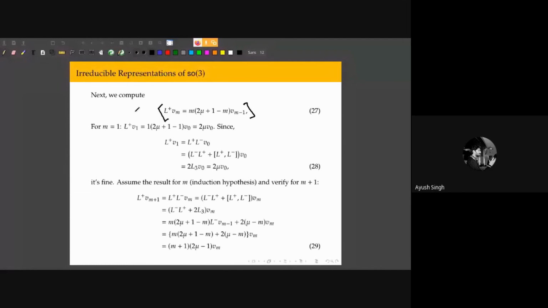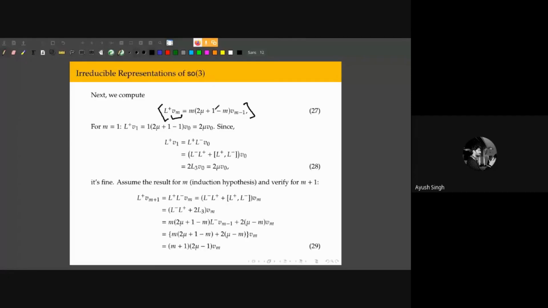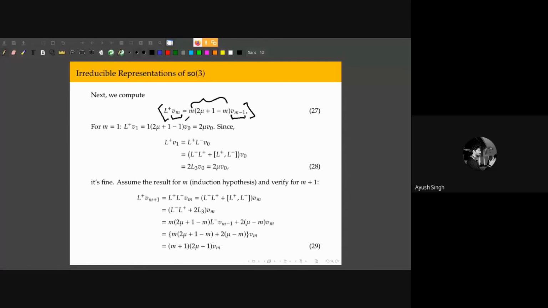At a very basic level, it states that if I have the mth eigenvector and I act with L plus on it, I get the (m minus 1)th eigenvector multiplied by some numbers. This L plus is the raising operator, which lowers the index of the vector but raises the eigenvalue.